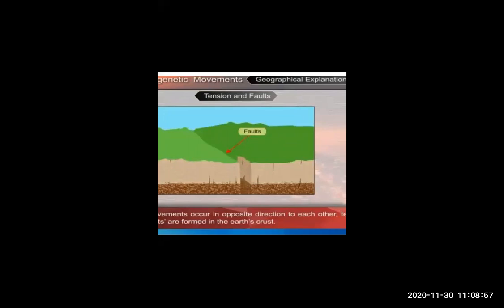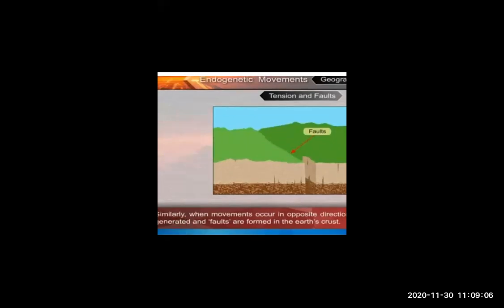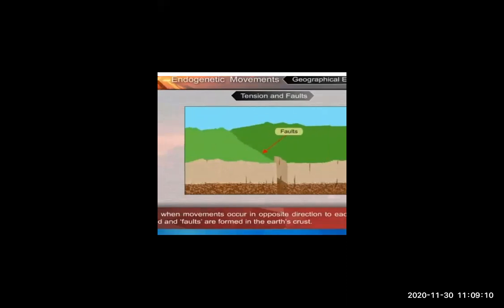Now here when we are talking about tension and fault. Tension and fault, as you all know how the tension and fault is happening. Yes, very good, Manju. So when the two waves are going away from each other.